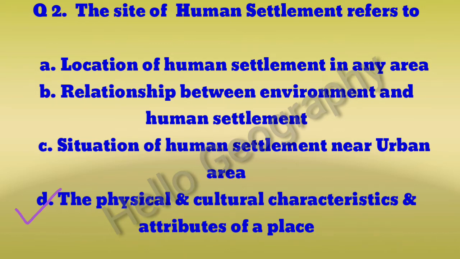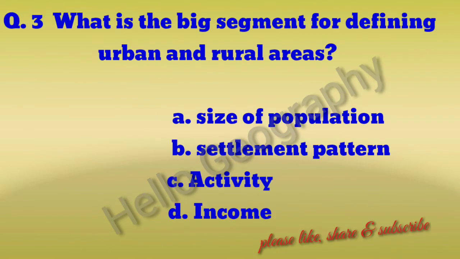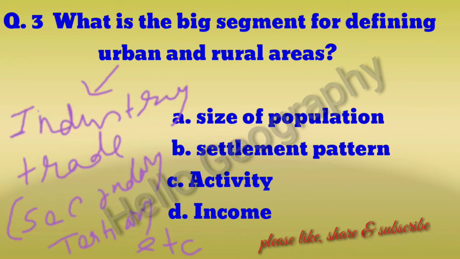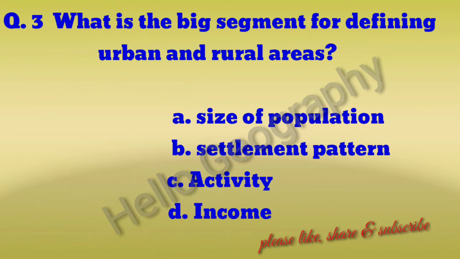Now question number 3. What is the big segment for defining urban and rural areas? Options are size of the population, second settlement pattern, third activity, and fourth income. The right answer is activity. So in the rural area, people engage with agriculture, which is included in primary activity, whereas in urban area, people engage with industry, trading, and other activity like tertiary activity, secondary activity, like that.